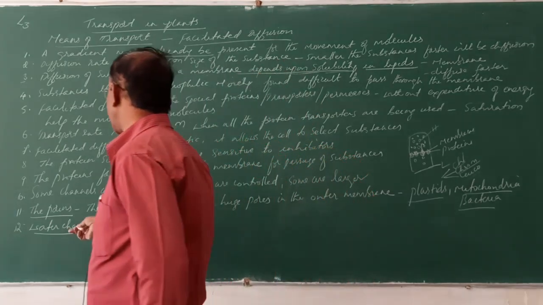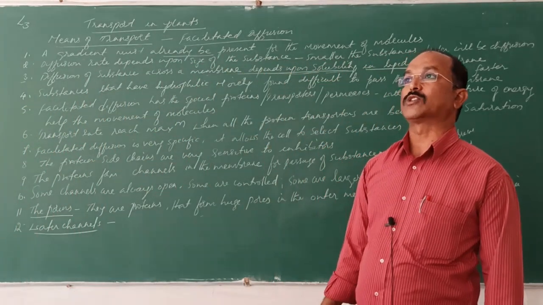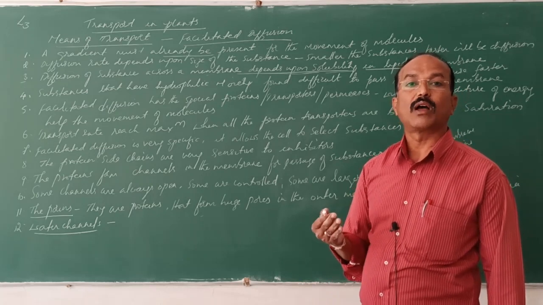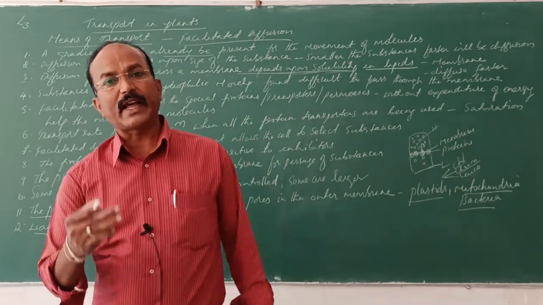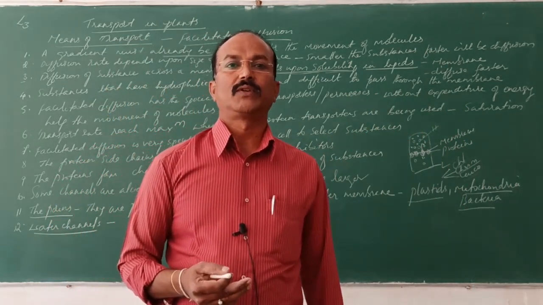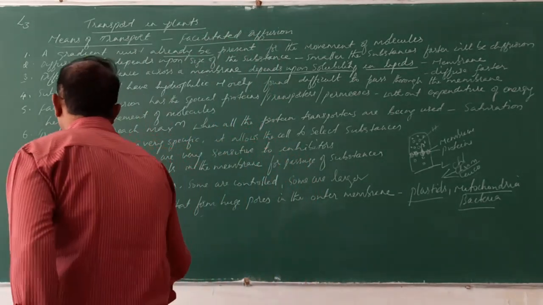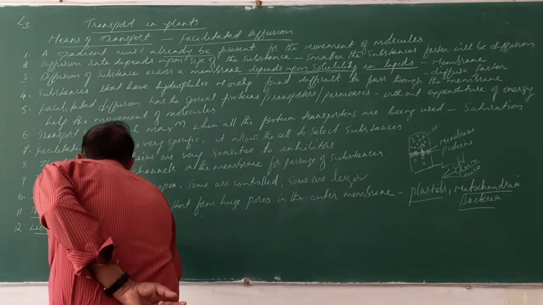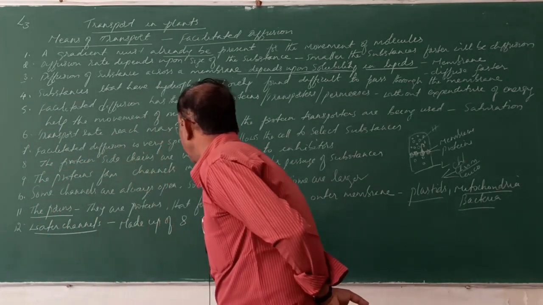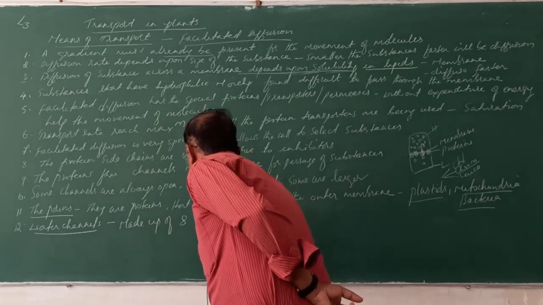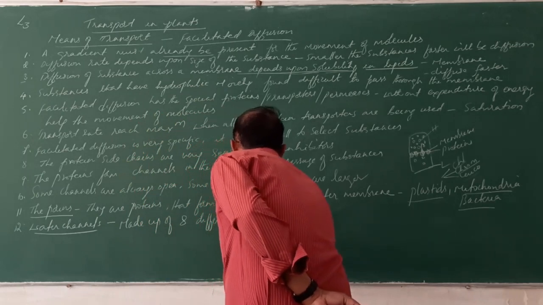And water channels. What are these water channels? The water channels are also called aquaporins. There are 8 different types of proteins which allow the passage of water. The water channels are made up of 8 different types of aquaporins.